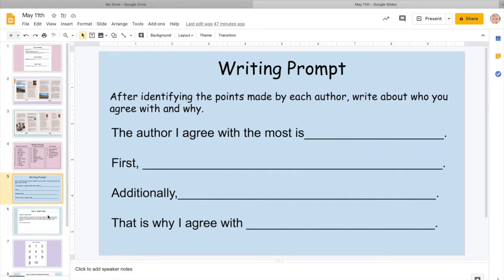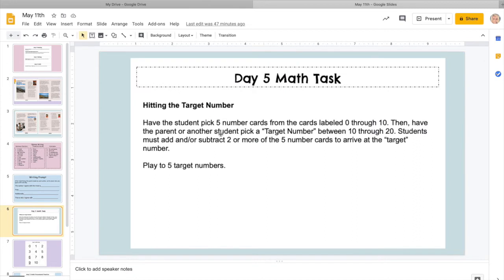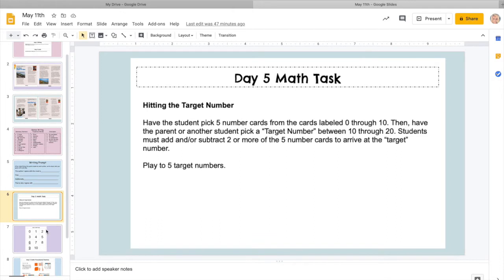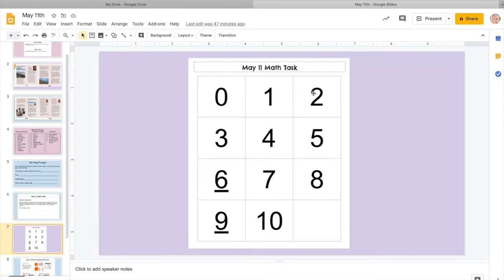Okay, and then we're going to move on to our math, where we have a math task and then we have a little bit of procedural practice. So our math task today, it's hitting the target number. It looks like it's going to be another game. So have the students pick 5 number cards from the cards labeled 0 through 10. When they're talking about those cards, it's these cards that they gave you in the packet. And you can cut these out to use for this game.